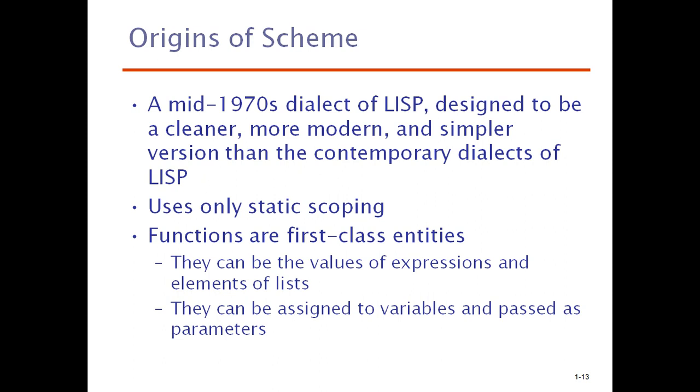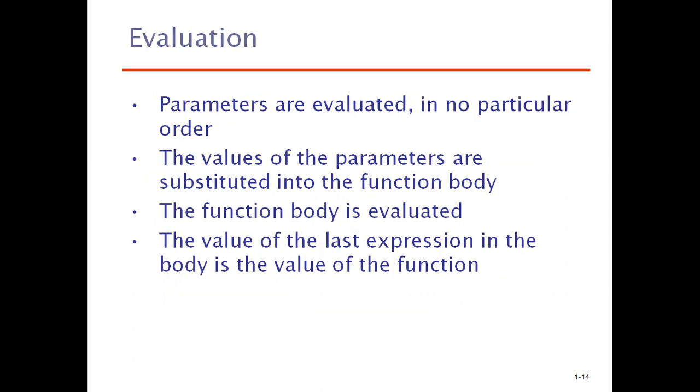So this is the style used in the Scheme language. That means a function can be assigned to a variable or passed as a parameter to other functions. They can have values of expressions or be elements of lists. Especially the giving of input and storing of values will be in terms of the list concept, that we'll see next.